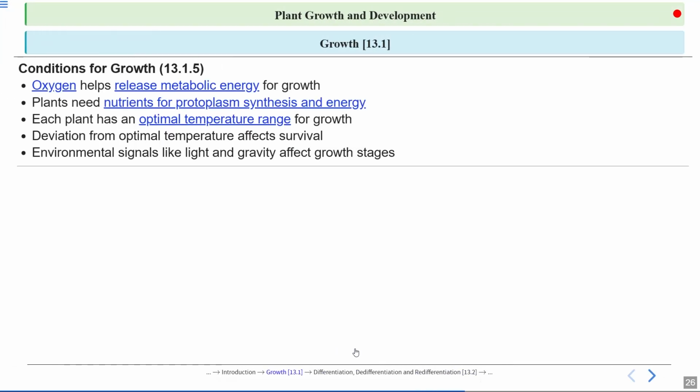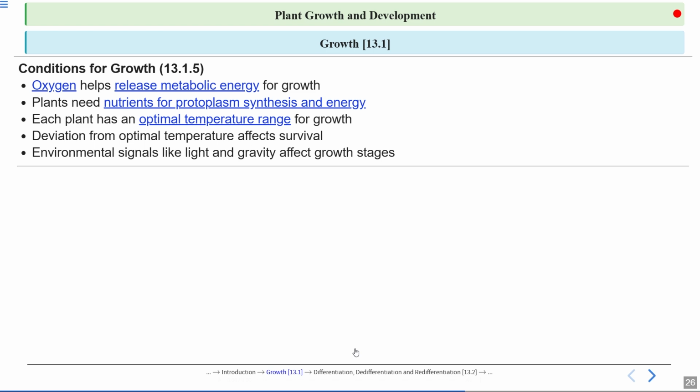The second important thing is oxygen. Oxygen helps release metabolic energy for growth. So plants need nutrients for protoplasm synthesis and energy. Each plant has an optimal temperature range for growth. We need to keep in mind that oxygen releases metabolic energy, and plants need nutrients for protoplasm synthesis and energy. They also require an optimum range of temperature. Deviation from the optimal range will affect survival.